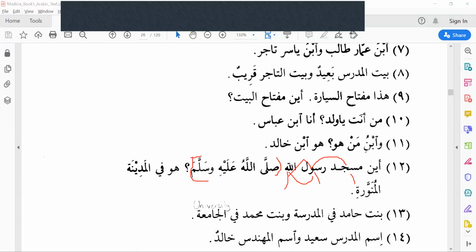Understand? Where is the mosque of the messenger of Allah? So there are two 'of's. Two 'of's mean two possessions. Got it? Where is the masjid of the messenger of Allah sallallahu alaihi wasallam?